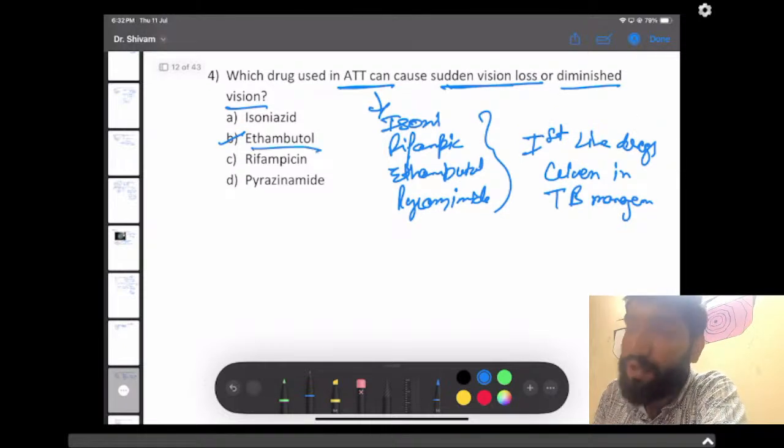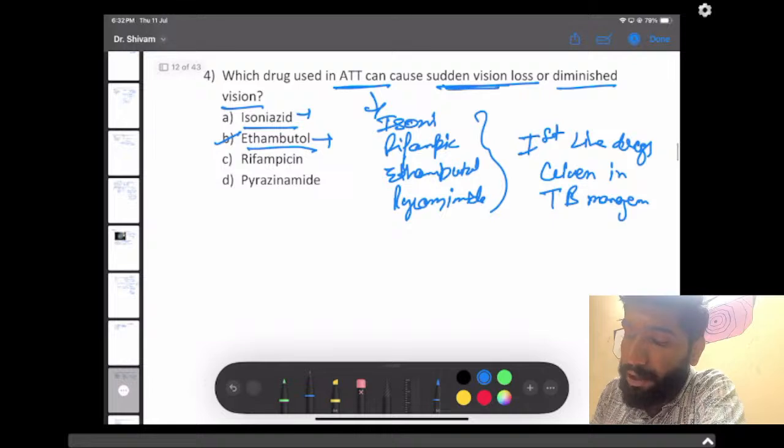If ethambutol was not mentioned in this question, but any other drug was mentioned, then the answer will be isoniazid, because isoniazid also causes diminished vision. But as compared to isoniazid, ethambutol is the most specific answer here.